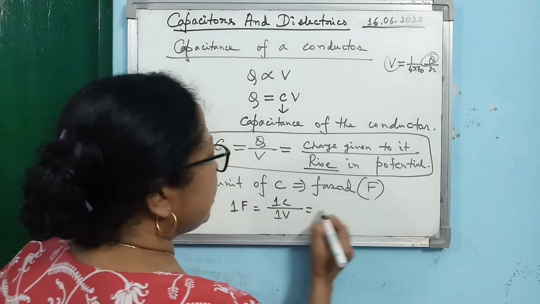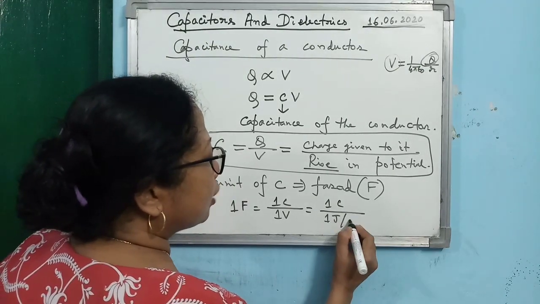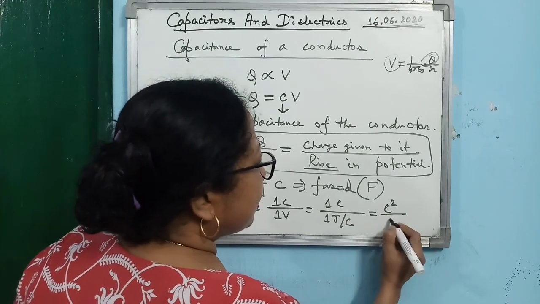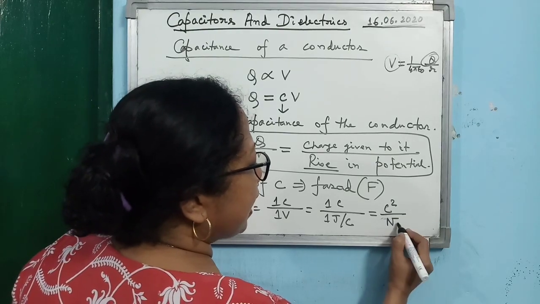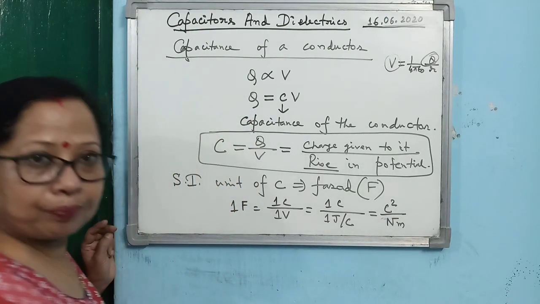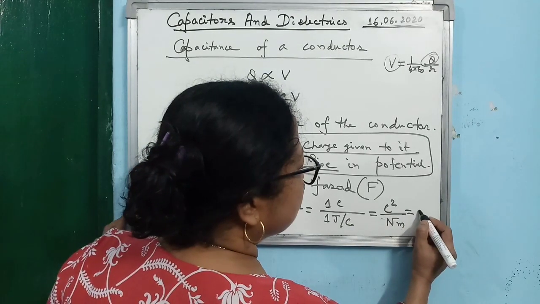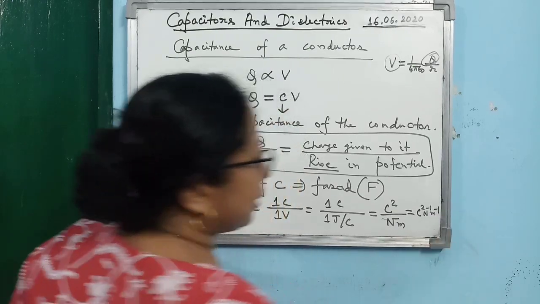Again you know that volt is equal to joule per coulomb, so it comes out as coulomb square divided by joule. Again joule you can write as Newton meter. So 1 farad is equal to coulomb square per Newton meter.